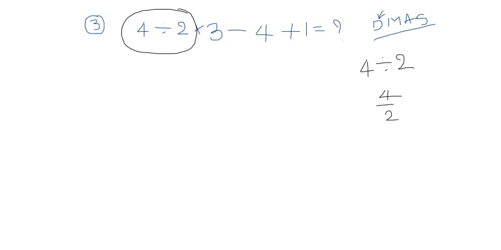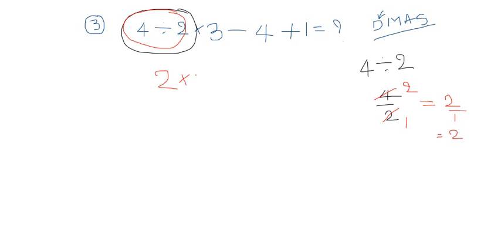I have selected the 2 table. In the 2 table, 2 ones are 2, and 2 twos are 4. Now my answer is 2 by 1, which is equal to 2. Yes. Now the solution of this complete part is 2. So write 2, and the next symbol is into 3 minus 4 plus 1.